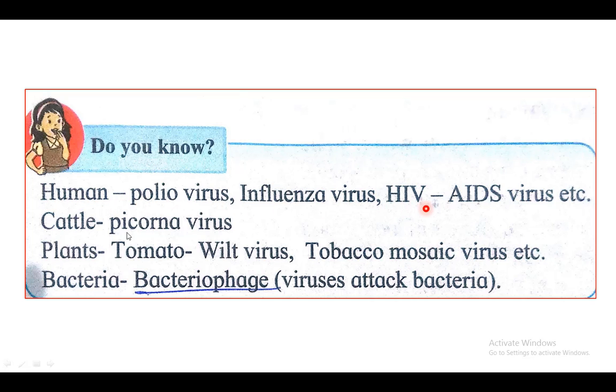In cattle, picornavirus. Tomato wilt virus attacks tomato and produces disease, and mosaic virus attacks tobacco. Viruses can also attack bacteria and produce disease in them. On bacteria, the bacteriophage virus attacks.